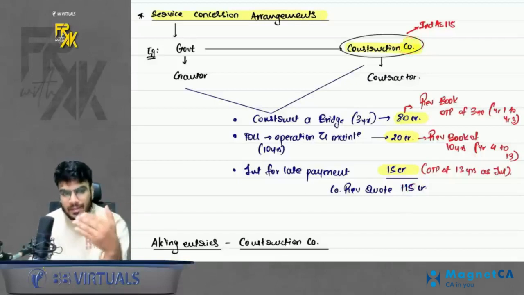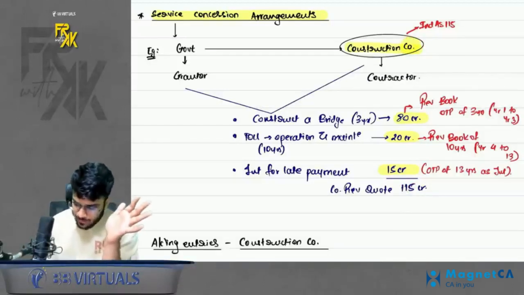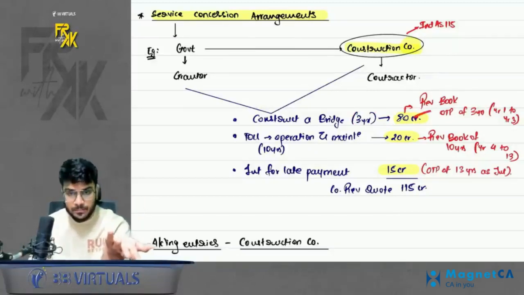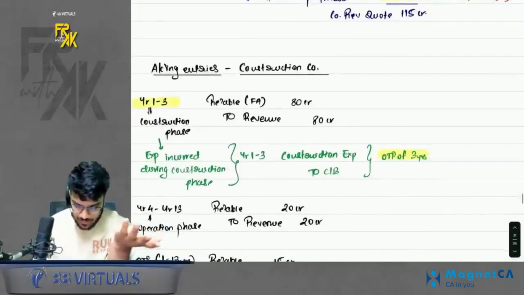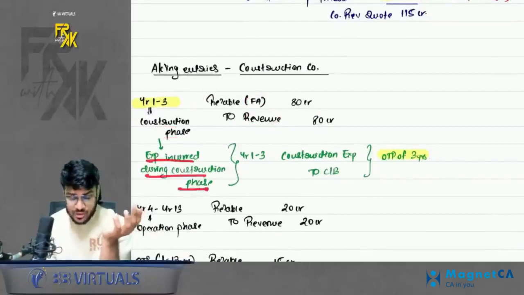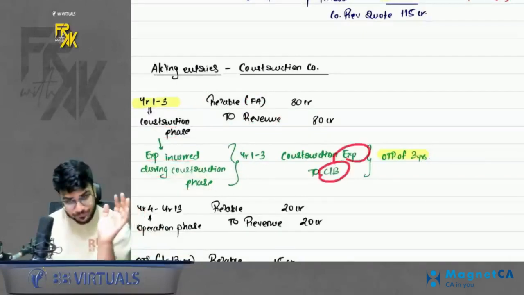Here year wise entries are not expected. You need to pass the gross entries, but you should be able to justify it. For example, this amount which we are charging for construction, we will book over the period of construction. So we will say receivable to revenue. Why receivable? Because money is not received as of now during the construction phase. Also, if you incur any cost during the construction phase, book that cost also, expense to cash bank.